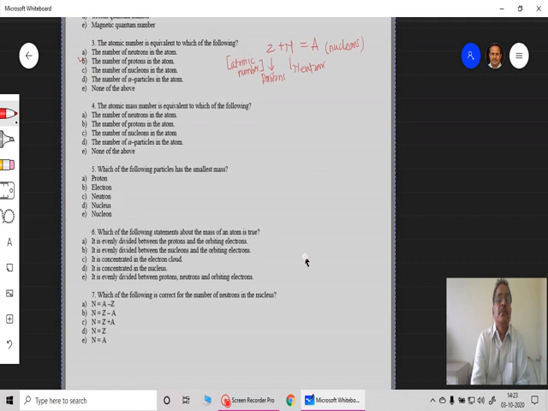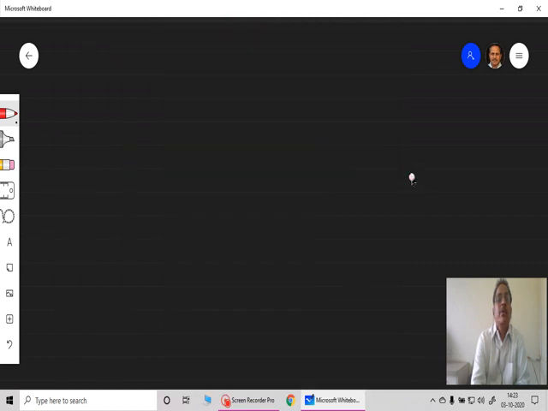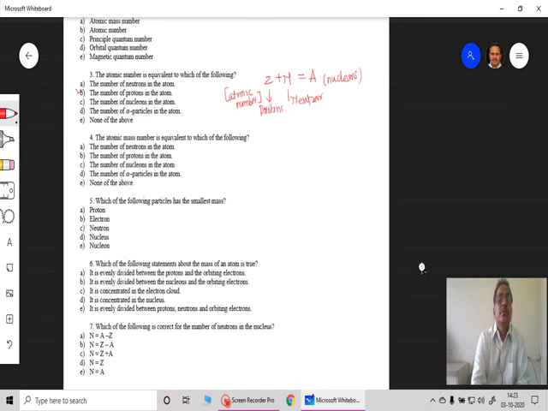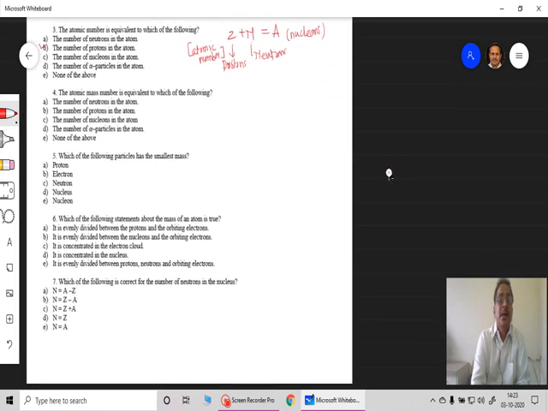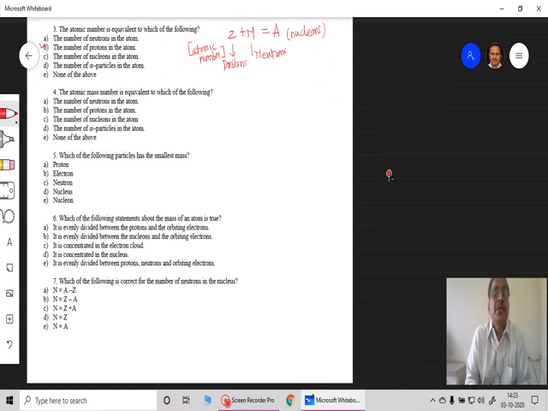Next, question number 4. Now the atomic mass number, that is the difference here. The atomic mass number is equivalent to which of the following? Just now we have discussed this number of nucleons, here we have replaced. This is called the atomic mass number.